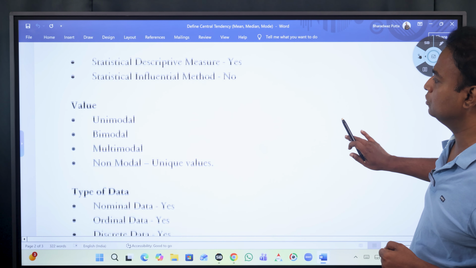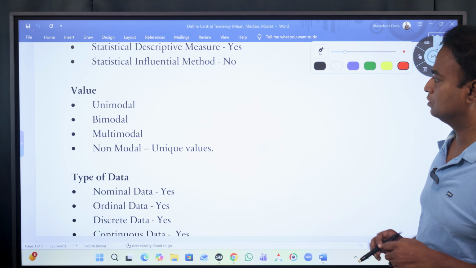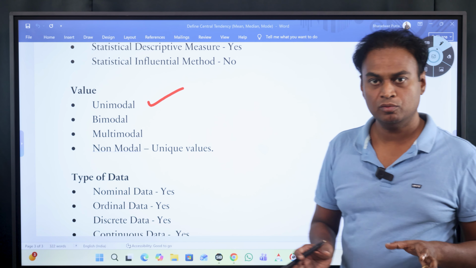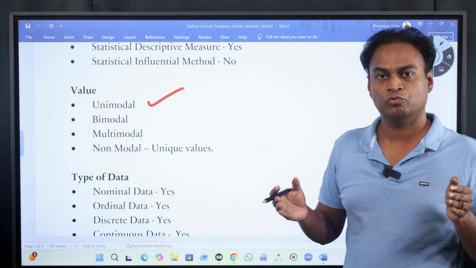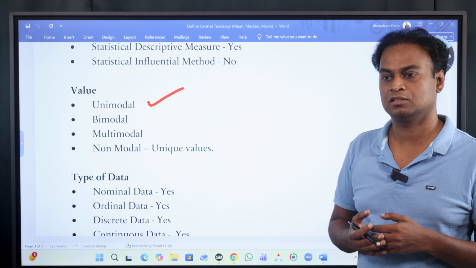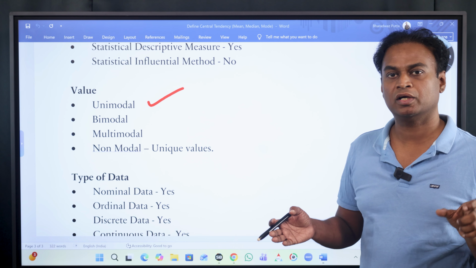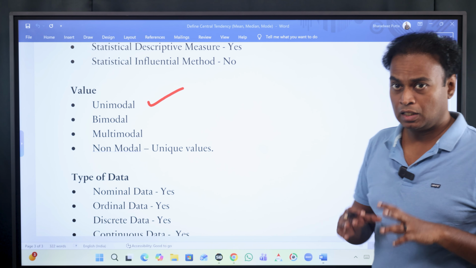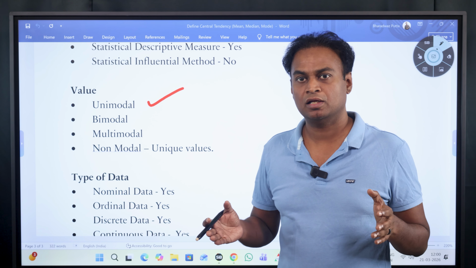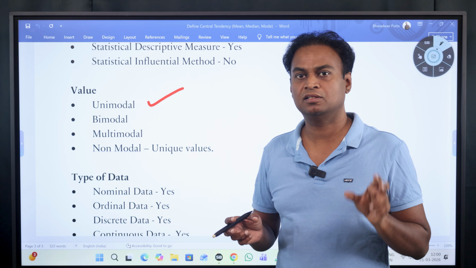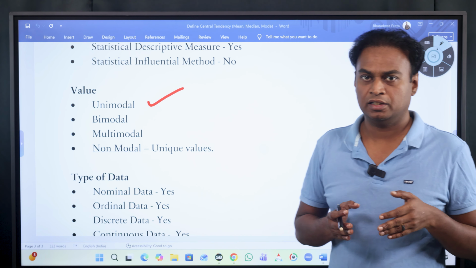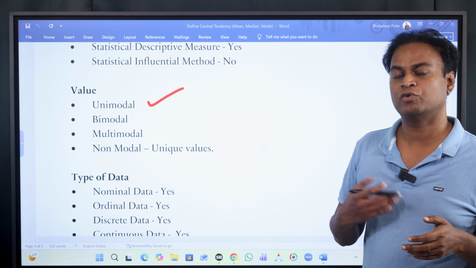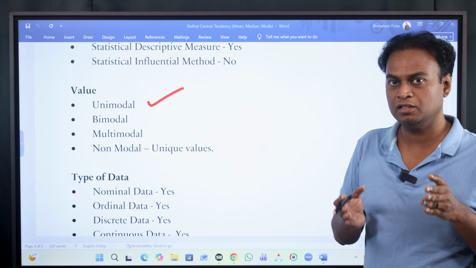And coming to the values, what type of values can it be? It can be unimodal. There can be only one mode in a data set. There is one value that is repeating the most. Maybe out of 10 values, one value is repeating 3 times. Then it becomes unimodal. If you have a data set of 10 values and 2 values are repeating 3 times each, for example, in a data set of 1 to 10, value 3 is repeating 3 times and value 5 is repeating 3 times.